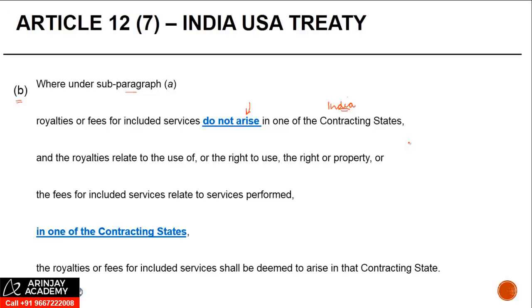If the royalty or FIS do not arise in India, and the royalties which are paid by the non-resident relate to the use of or the right to use the right or property, or the fee for included services relate to services performed in one of the contracting states. So let's say the services were performed in Singapore or US, right? The right which was used for royalty, etc., was used in US.